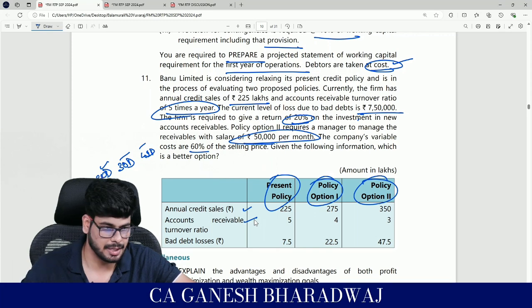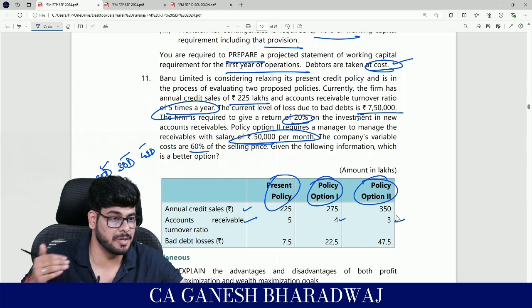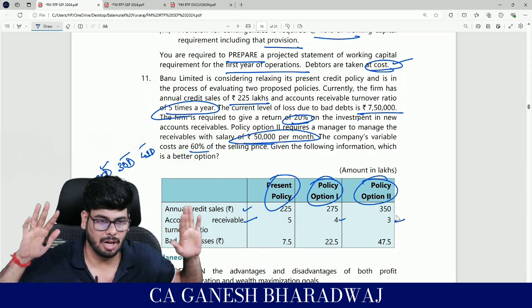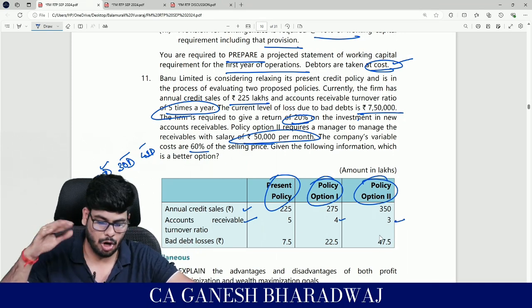Are you clear with this, guys? And here there is lesser number of times I recover, which means per cycle I am giving more time. Are you clear with this, guys? Yes, all these things, you guys are aware? Fine. And bad debt losses under each of these options are also given.